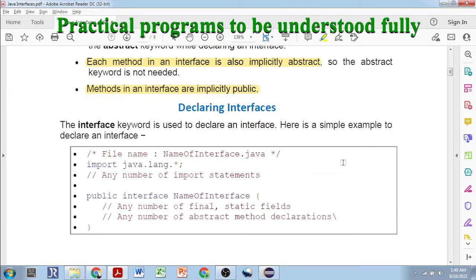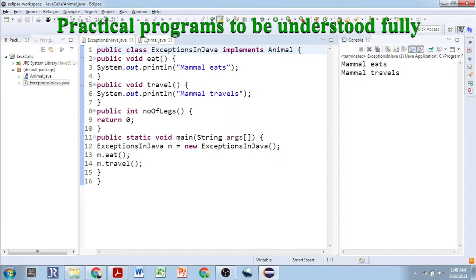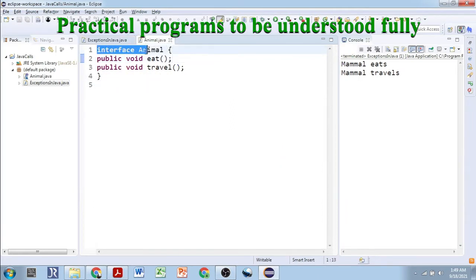So how to write an interface? See, I have written an interface over here. Interface Animal. The name of the interface is Animal. For a class we use the class keyword; to declare an interface, we provide the interface keyword, then the name of the interface. Now it has public void eat and public void travel. Even if you don't write public here, implicitly it is public only. But in general practice, we provide the public keyword before each and every method of interfaces.